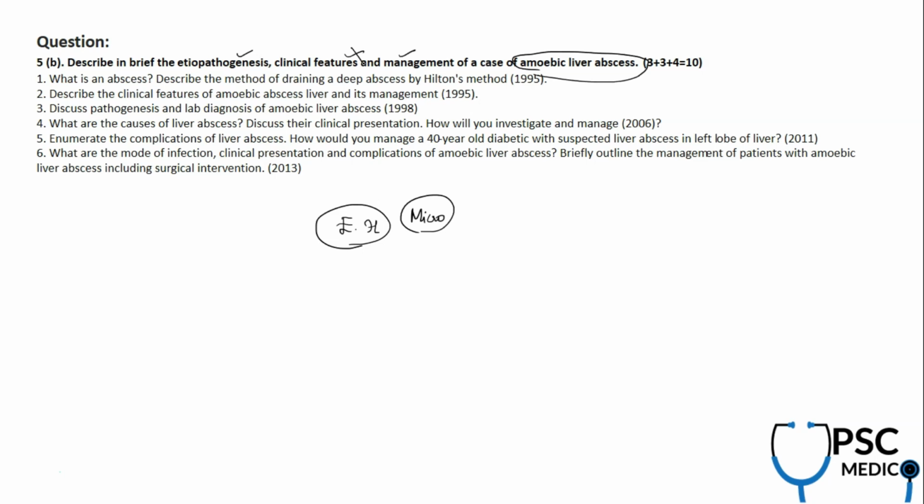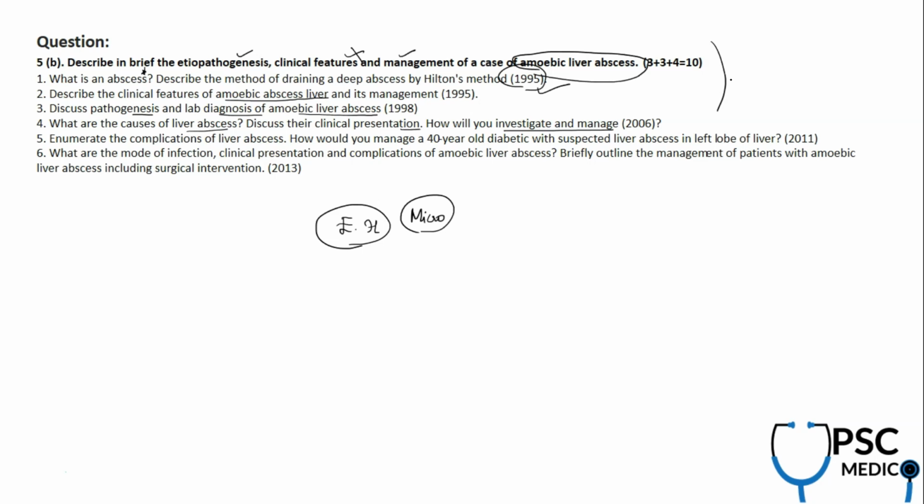Is there any other question related to this? Yeah, definitely. In the previous year questions, Hilton's method of draining of an abscess was asked, and the general definition of what is an abscess. In 1995 itself, there is another question: describe the clinical features of amoebic abscess in the liver and its management. And in 1998, discuss pathogenesis and lab diagnosis of amoebic liver abscess. And in 2006, what are the causes of liver abscess? Discuss their clinical presentation and how will you investigate and manage.